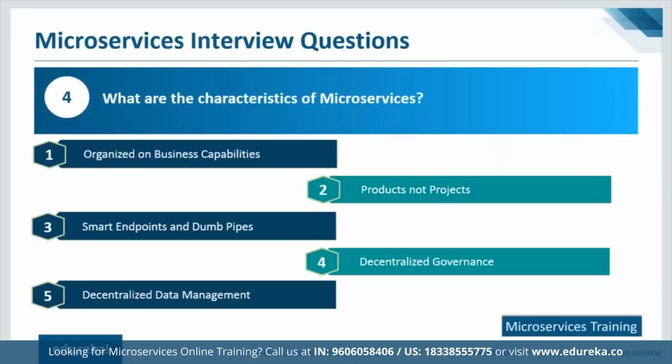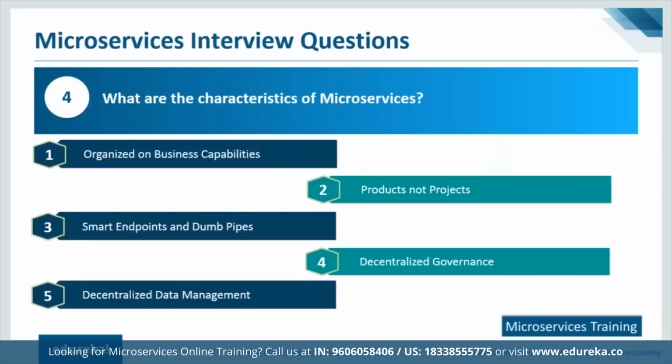Products are not projects. Now, what do I mean by this? Suppose you again have 10 microservices. You'll have small clusters of teams who would be responsible for building this application and also maintaining it. What Amazon thinks is you should have a two-pizza team basically. What do they mean by this? They mean you should have such a small team that can survive on two pizzas, and they should also be able to go ahead and maintain the software. So every responsibility as far as a software and application is concerned is given to a team of that size, one that can survive on two pizzas.